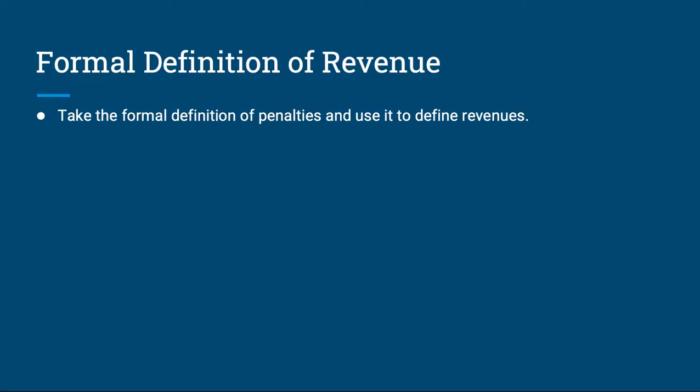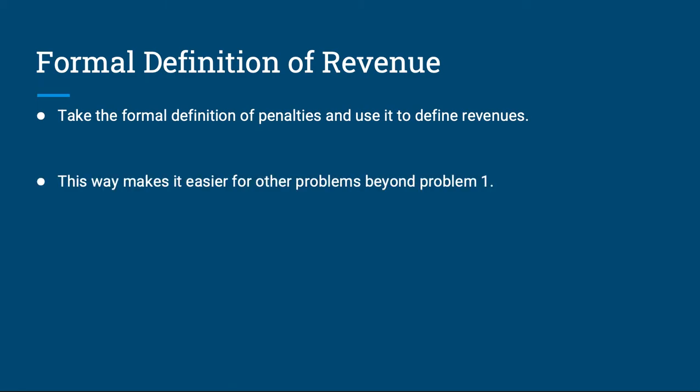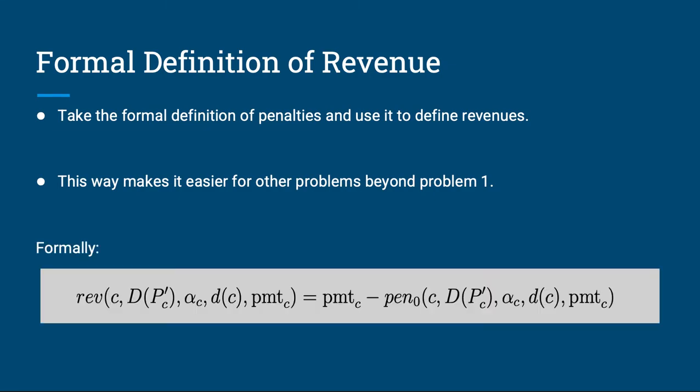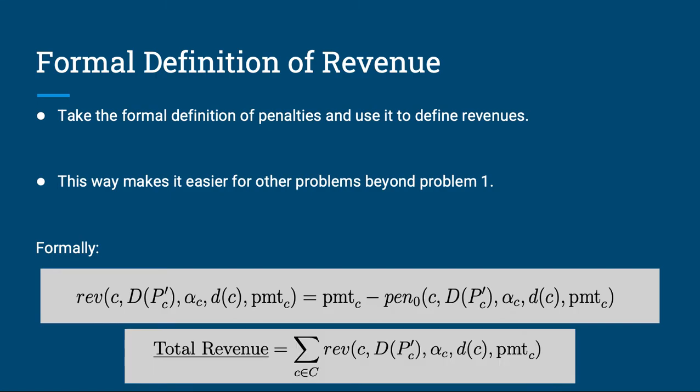Finally, we'll formally define revenues by taking the formal definition of penalties. We do have a definition for revenue, but defining it this way makes sense for other problems as well. So formally, the revenue amount to be received from a client C is equal to the payment amount from a client, payment of C, minus the penalty amount incurred by the client, pen not. Now recall that the goal is always to maximize the revenue for profit only. So we also have to define total revenue. The total revenue is the sum total of revenues received from all clients C in the set of clients capital C.